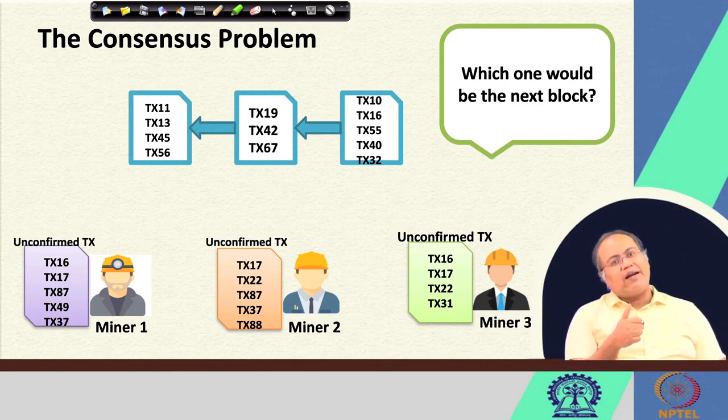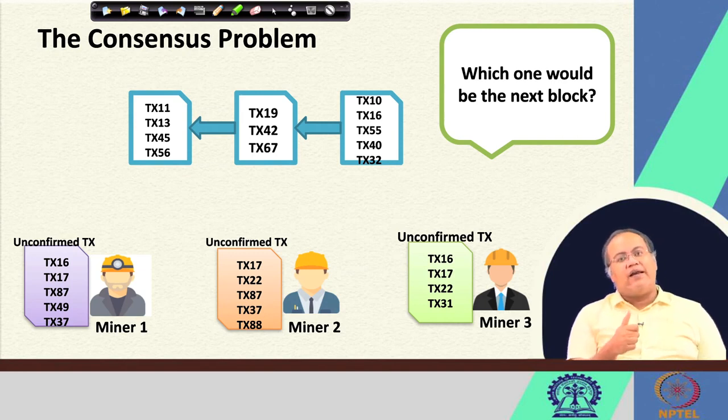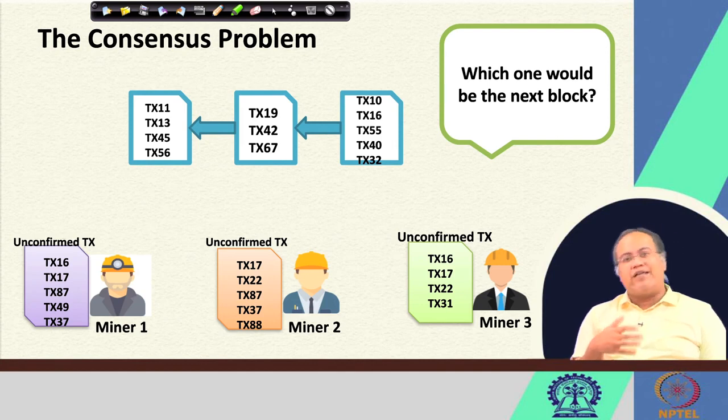And the important point that I have mentioned in the last lecture, that because we are talking about open network and rather an asynchronous network, it is not necessary or it is not required that every miner has heard of all the transactions that are going on. It might happen that some miner has received some set of transactions, another miner has received another set of transactions.